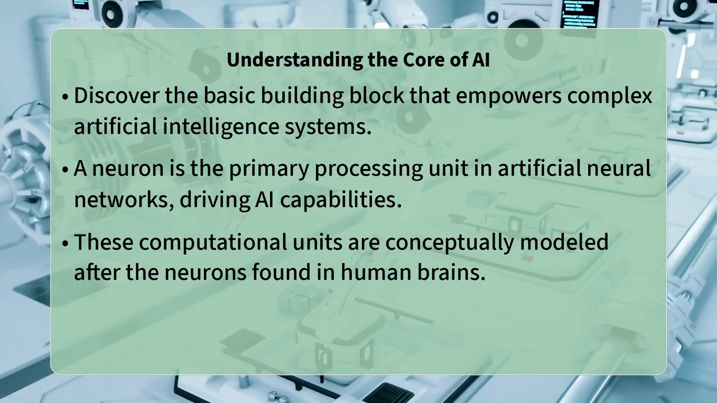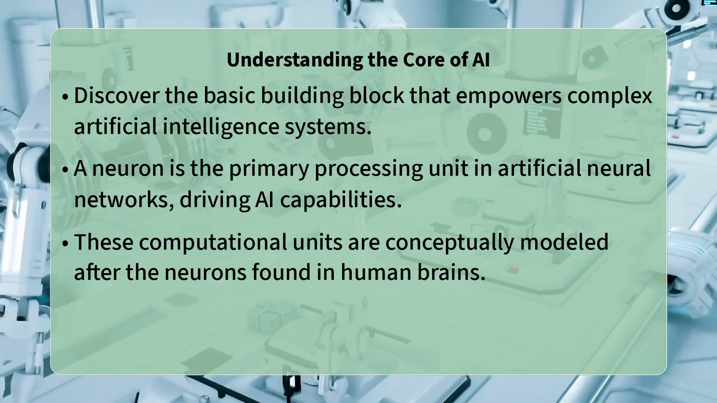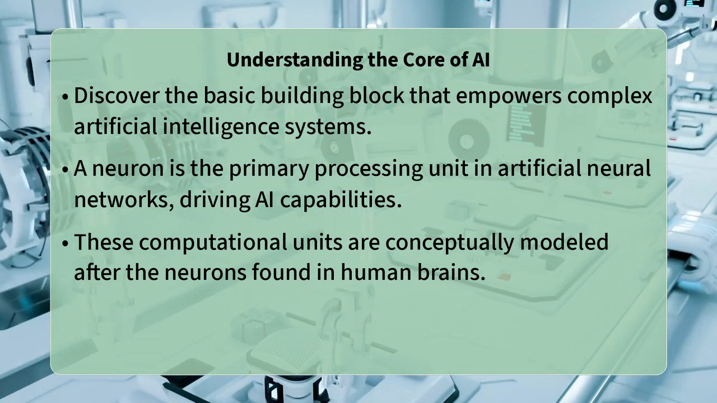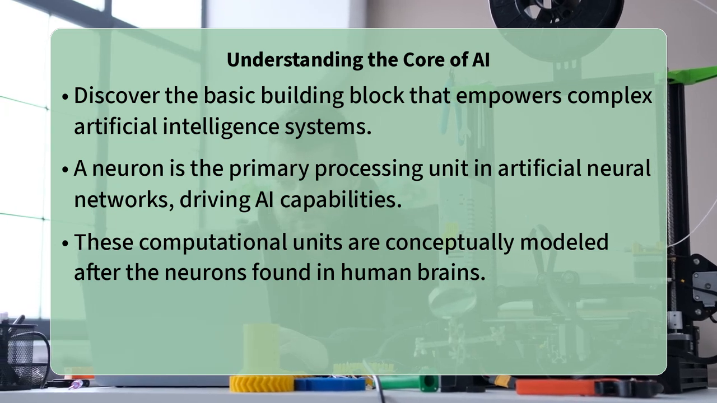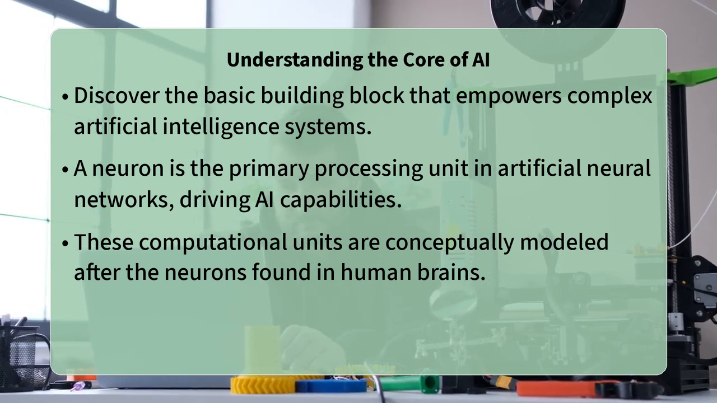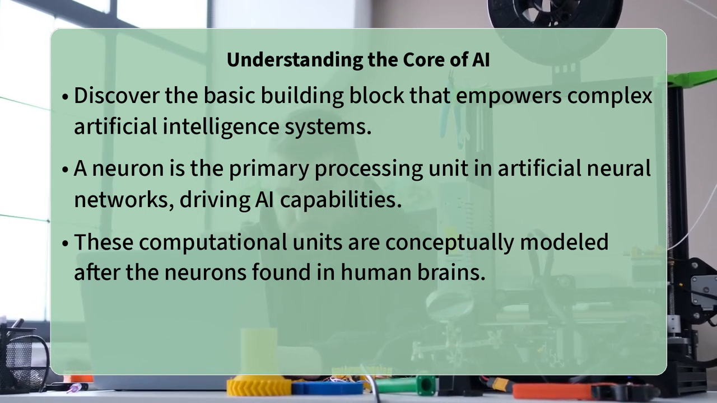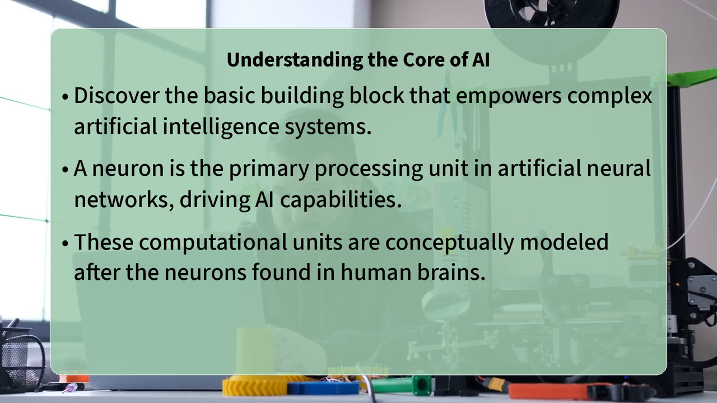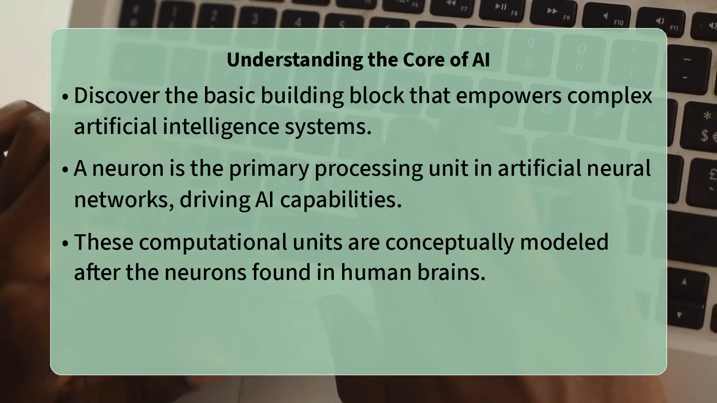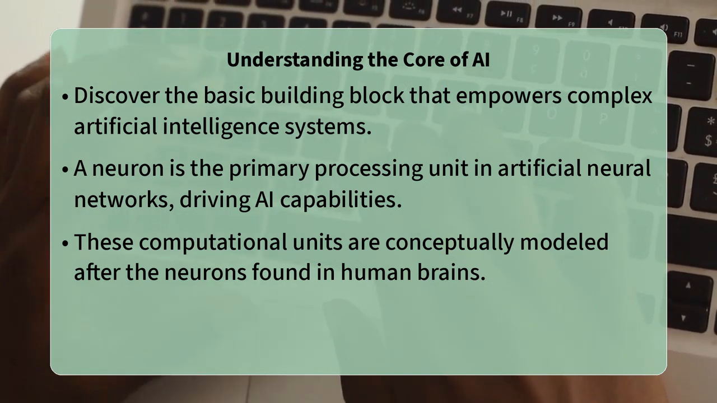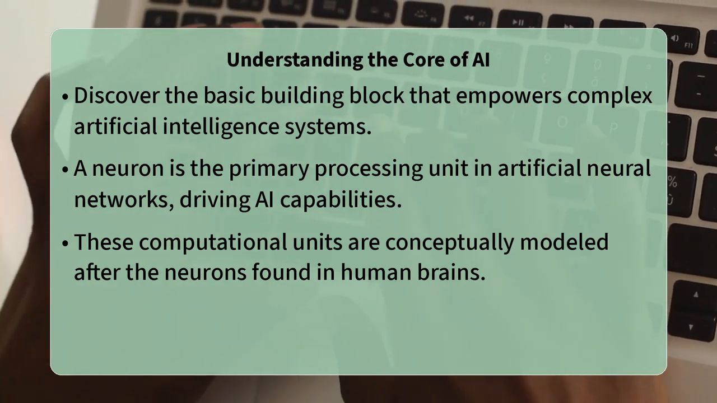Have you ever wondered how complex artificial intelligence systems make decisions, recognize faces, or even understand language? At the heart of these incredible capabilities lies a surprisingly simple yet powerful component. A neuron in a neural network is the fundamental processing unit, conceptually inspired by the biological neurons in our brains. It takes one or more input values, processes them, and then produces an output value. Think of it as a tiny decision maker within a vast interconnected system.